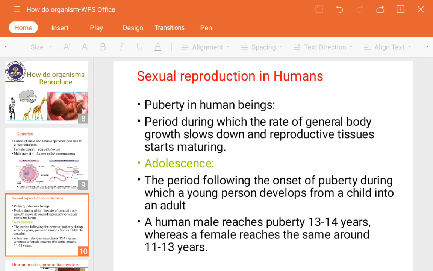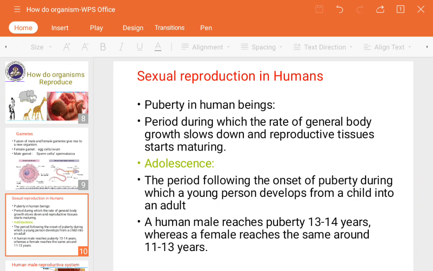Now, how can you identify that maturation has taken place in a particular human body, whether a girl or a boy? In the case of the male, the changes which occur during puberty are thick hair growth under the armpits and genital area, facial hair, changes in voice, and occasional penis enlargement. We are going to see these parts.